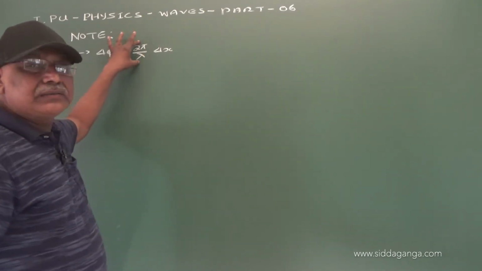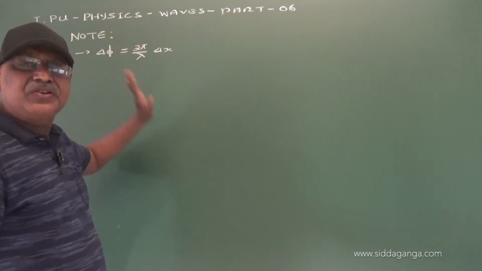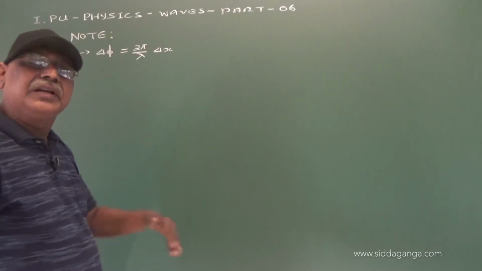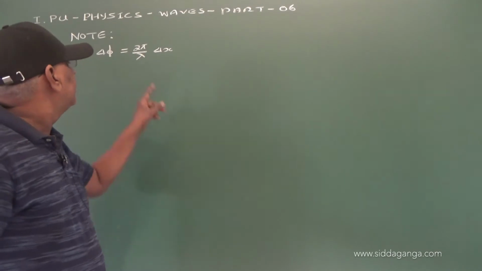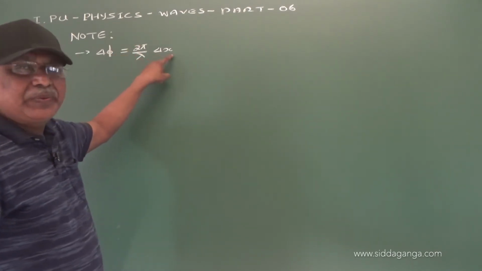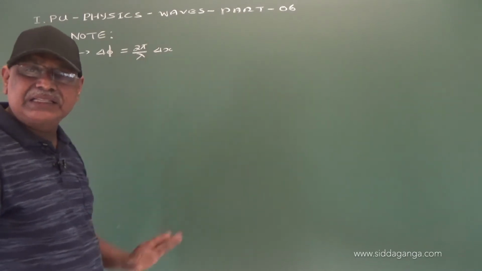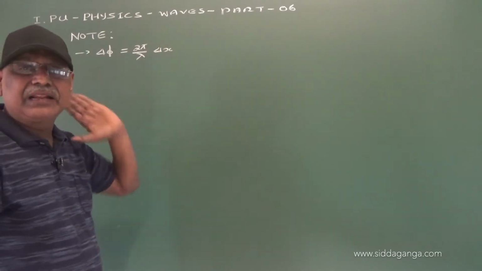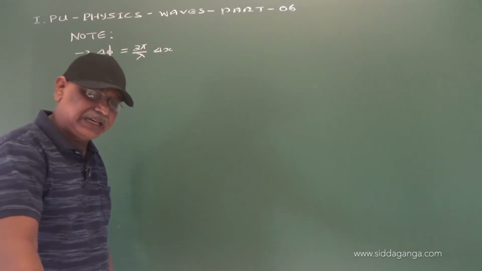If you write the units on the right hand side, it is radian divided by meter into meter. Meter gets cancelled, we have radian. Therefore, the equation is correct.